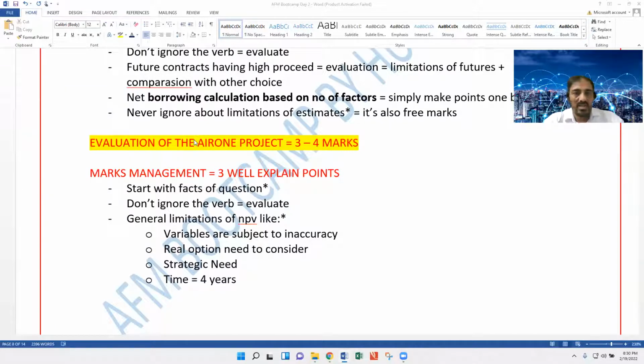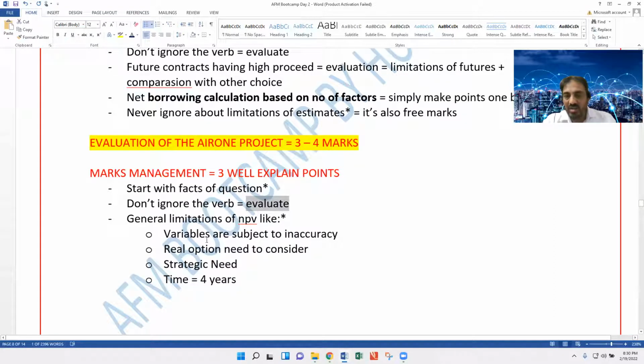Furthermore, about the AR1 project, the examiner says here 3 to 4 marks. Once again, start with the facts. The NPV becomes negative, so the project is not considered to be acceptable. But here the examiner mentioned the term evaluate.